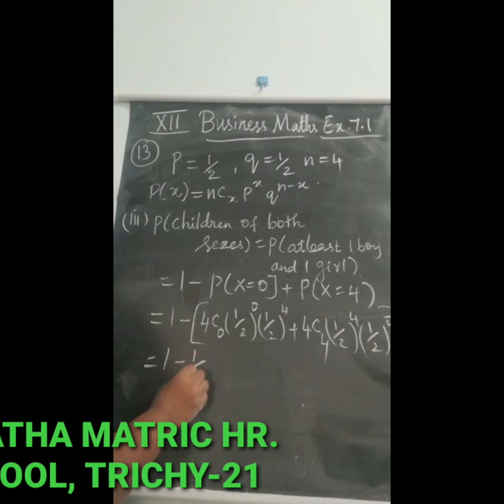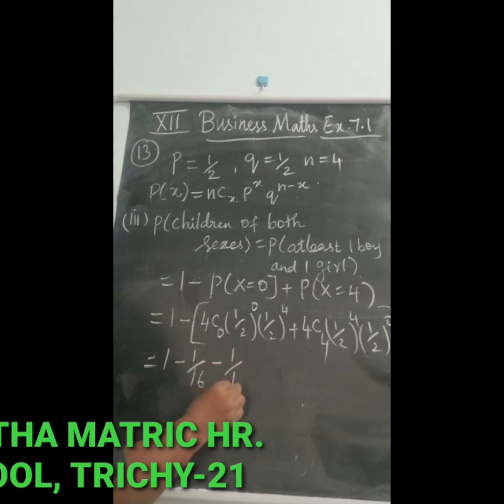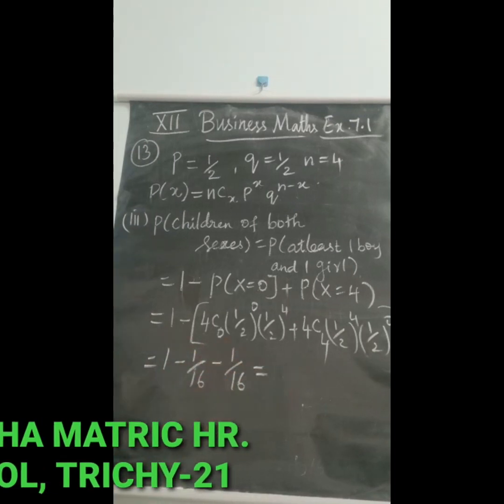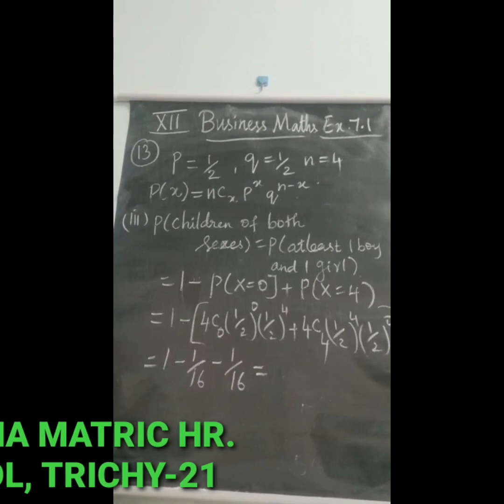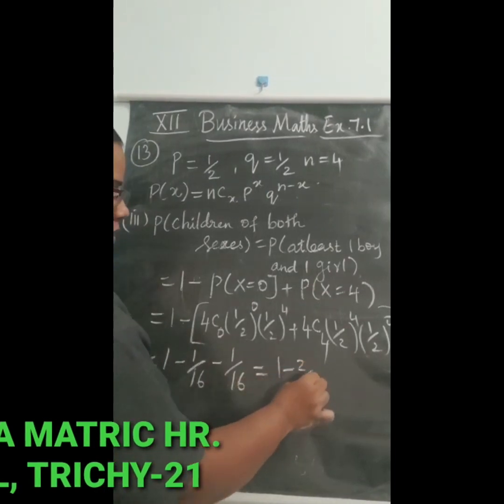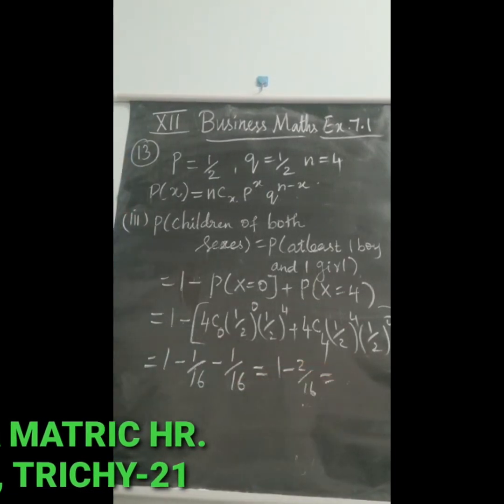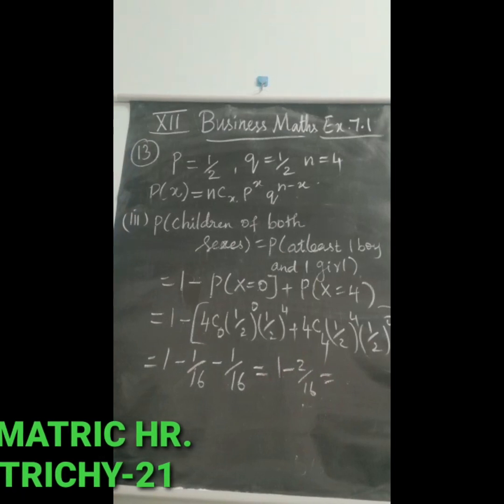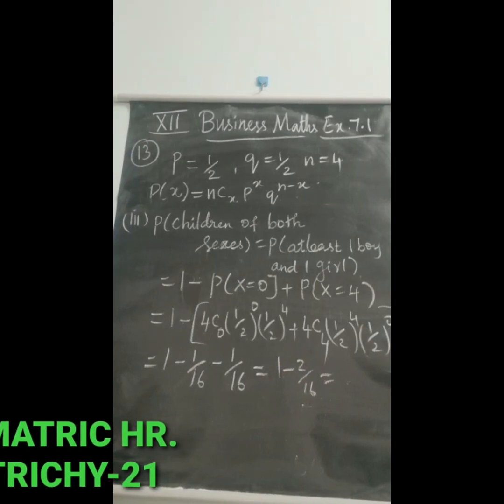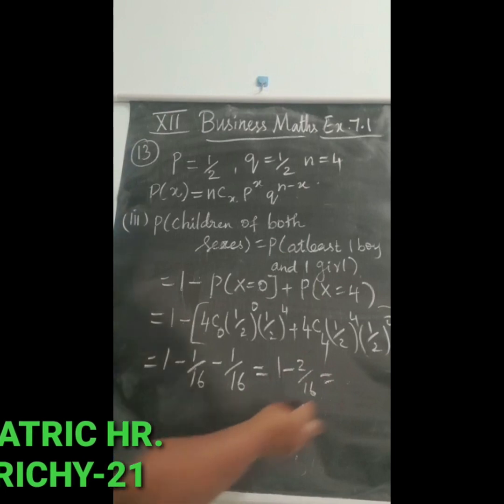So what is the answer? 1 minus 1 by 16 minus 1 by 16. We will get 1 minus 2 by 16. If we subtract these two terms, we will get 7 by 8, that is 0.875.